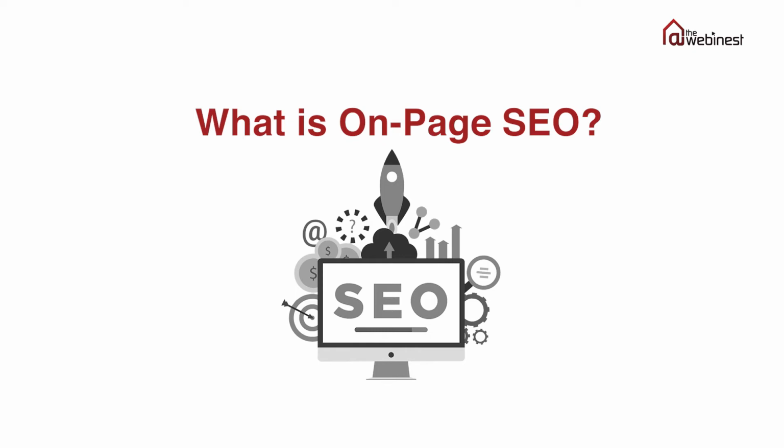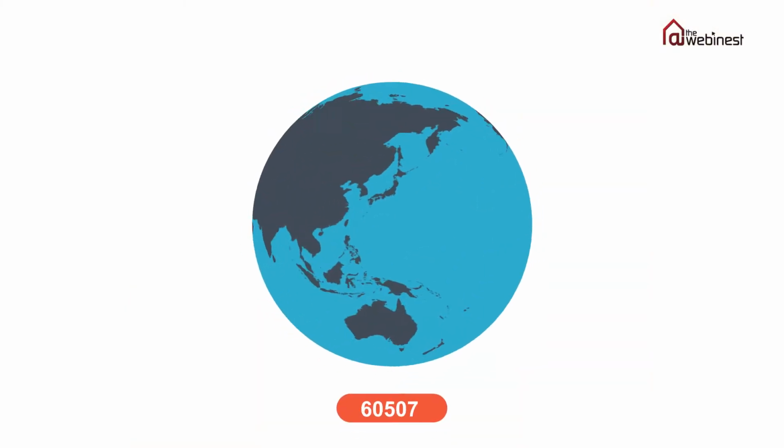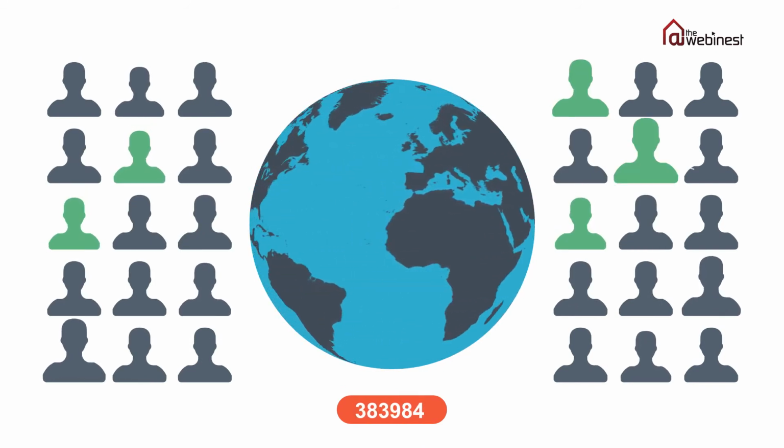In part 1 of SEO Simplified, we have understood the basics of search engine optimization. In today's video, we will talk about on-page SEO. But what is an on-page SEO? Anything that you do within your website to get rankings on search engine is covered under on-page SEO.